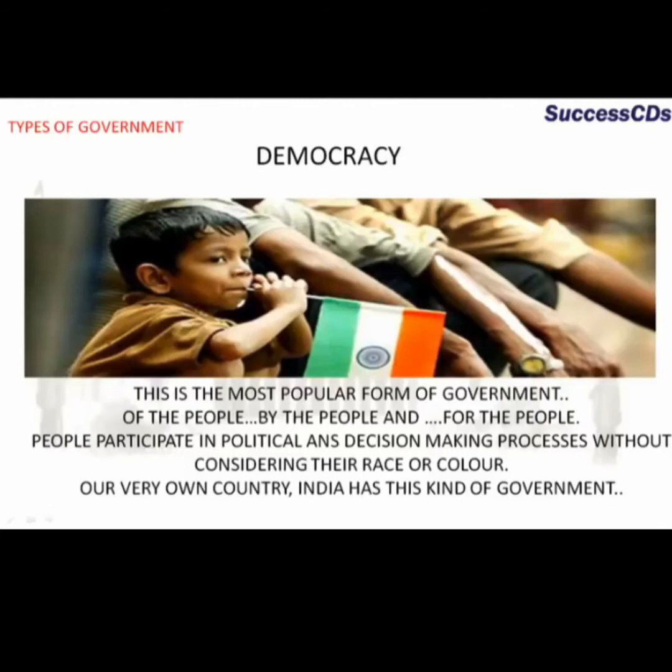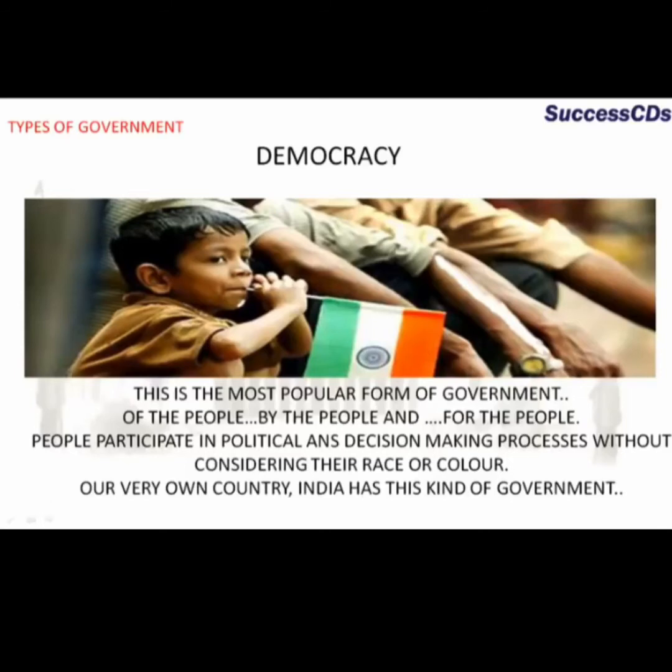Democracy. What is democracy? It is the most powerful form of government because here the government is of the people, by the people, and for the people. People participate in political and decision-making processes without considering their race or color.